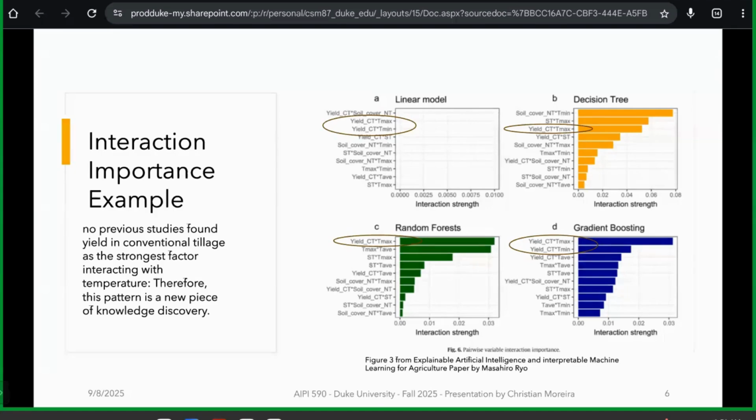Now, this, in summary, helps highlight how XAI can be used to come up with novel discoveries in research. In this example, the domain was agriculture, but in many other examples, these techniques are also transferable.